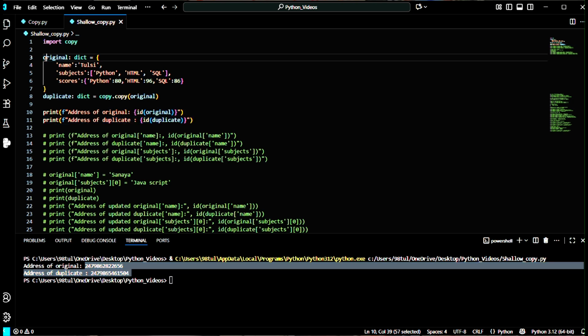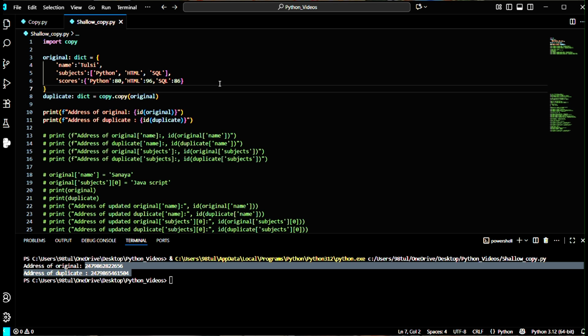This original dictionary is my outer resource, and these are my inner resources. So here duplicate is also my outer resource, and the keys present in that duplicate dictionary are my inner resources. So when we use shallow copy, that means copy.copy, we will get different addresses for the original and duplicate references.